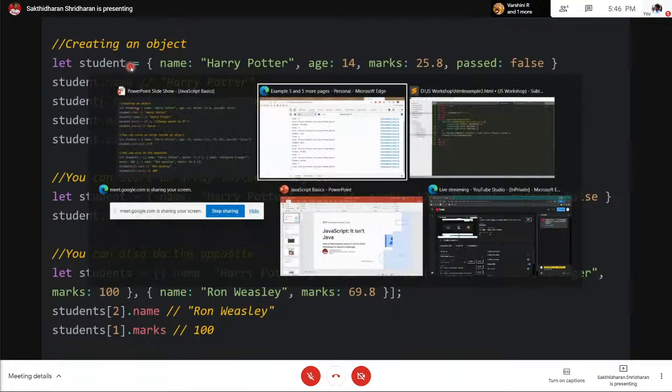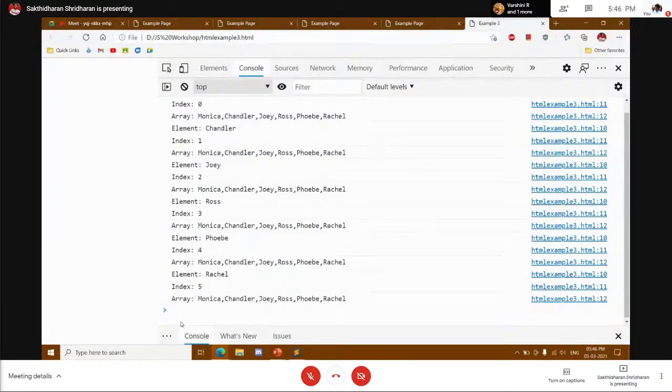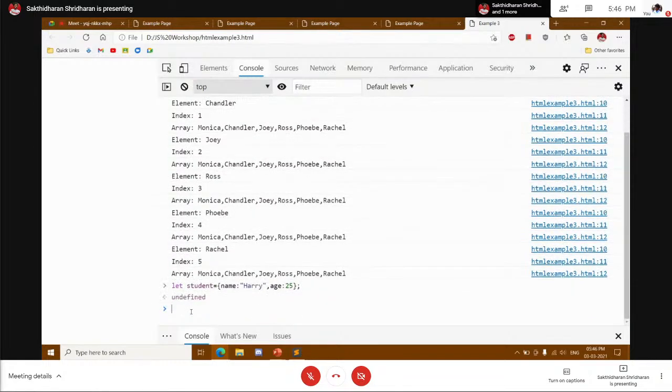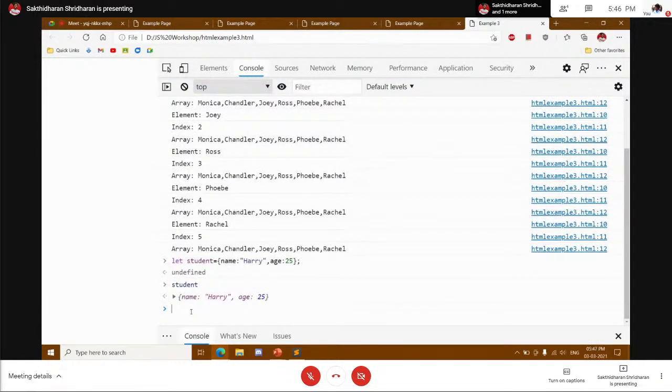And again, let me illustrate that in the console itself. Let student is equal to name Harry, comma. So this is how you store an object. So name, age, 25. So age is a number, it's 25 here. Now if I give student, you get the entire object.